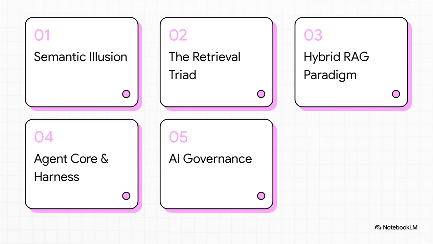Here is the architectural blueprint we'll be following today. 1. The semantic similarity illusion. 2. The retrieval triad. 3. The hybrid RAG paradigm. 4. Agent core plus harness. And finally, 5. AI transactions and governance. Let's dive in.